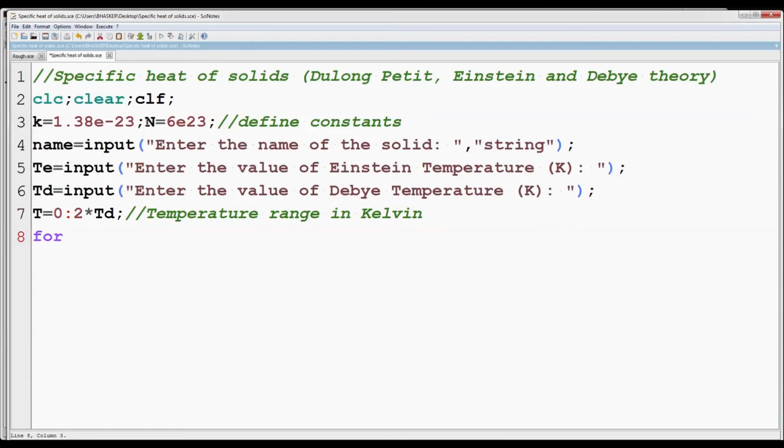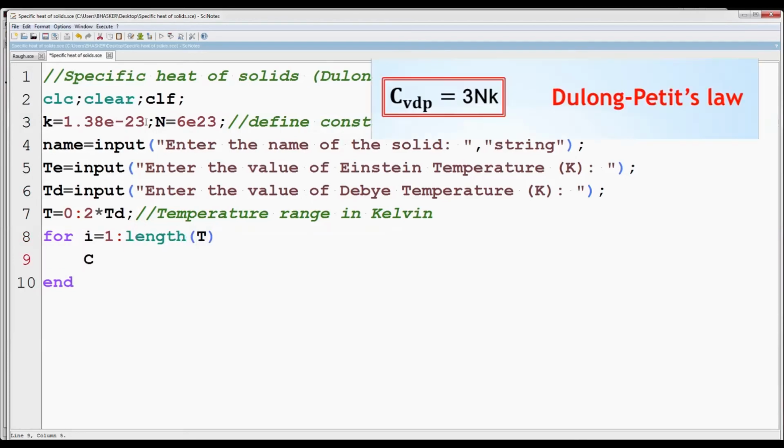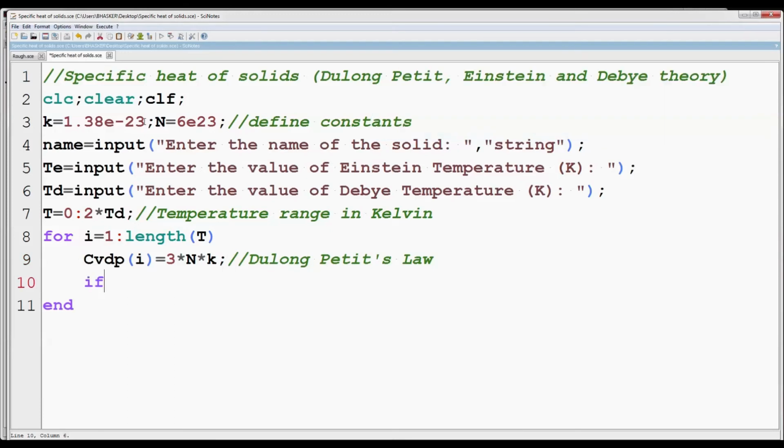First, set a for loop that will vary from 1 to length of temperature or T vector. Write the expression for specific heat using Dulong-Pettit's law. Now for T going to 0, we have to define specific heat separately.